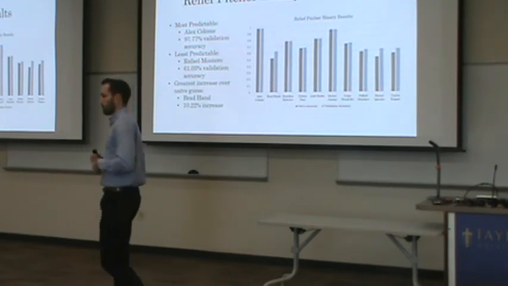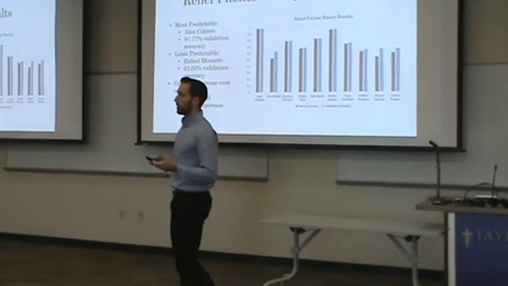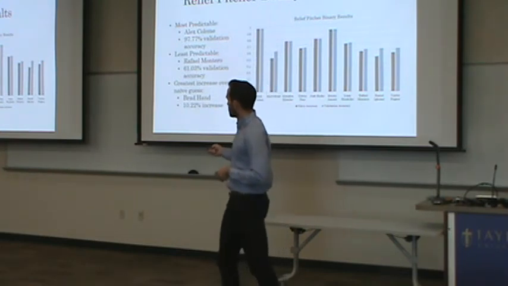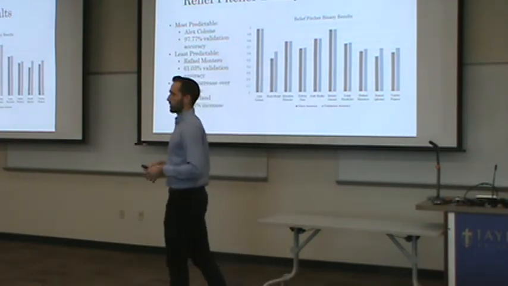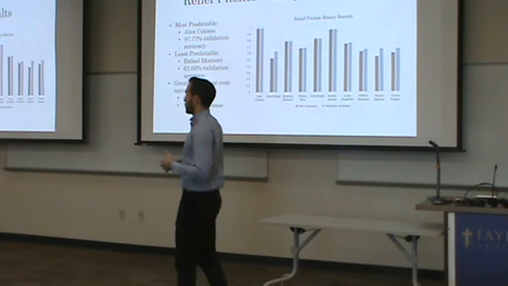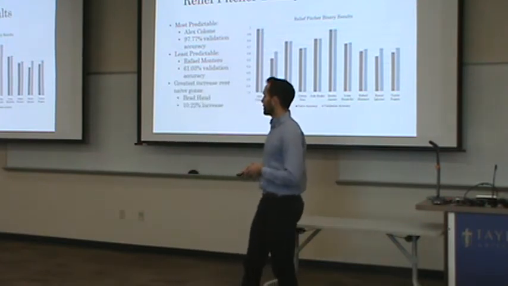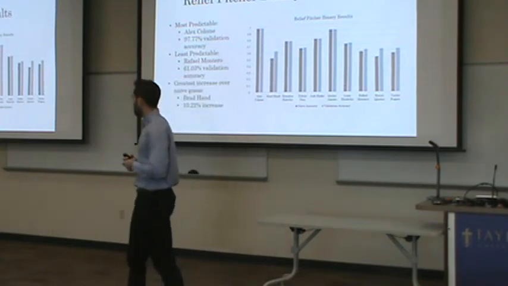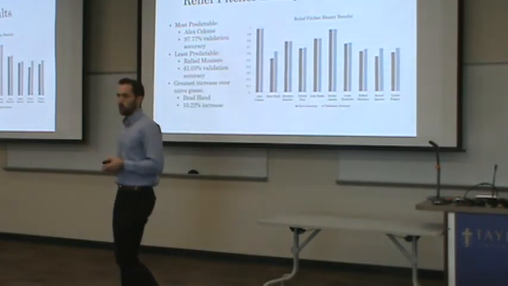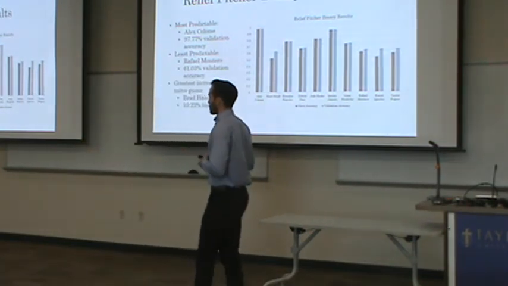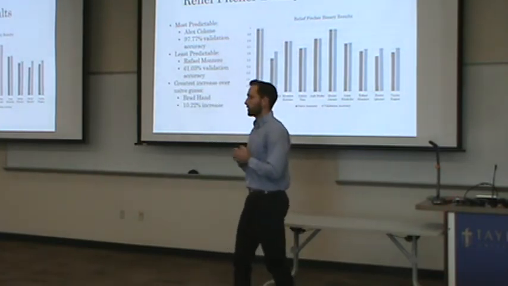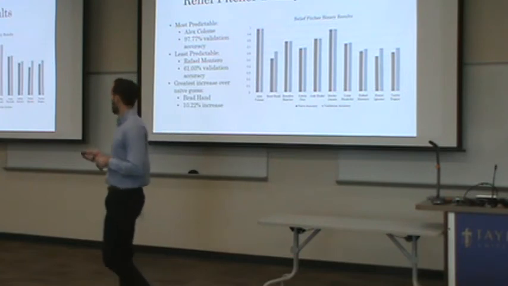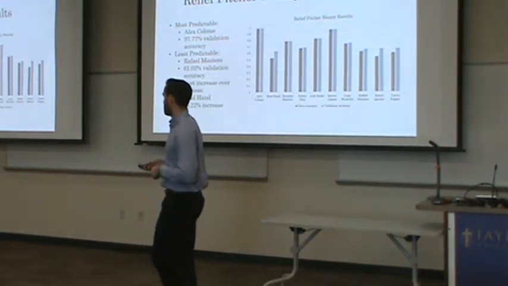Now, if we look at the relief pitchers, as we said earlier, they're much more predictable in general. And you can see Alex Colome and Kenley Jansen, they almost exclusively throw fastballs. It's very rare they throw anything else. And so the naive guess is already almost perfect prediction for Colome. And so then we don't have much room for improvement with our model. Now the least predictable is Rafael Montero, and the greatest increase over the naive guess was Brad Hand, who showed more than a 10% increase, which is some significant learning there.